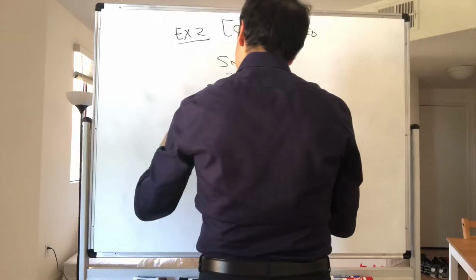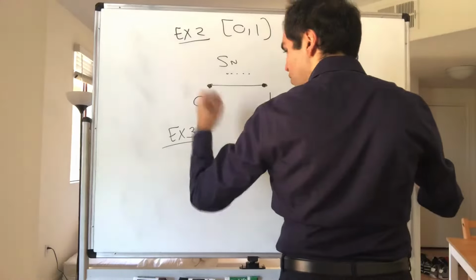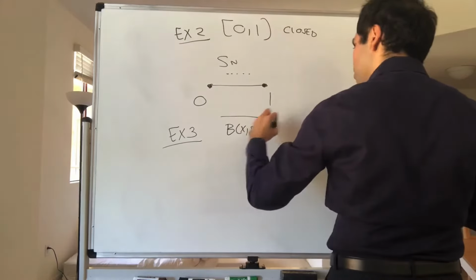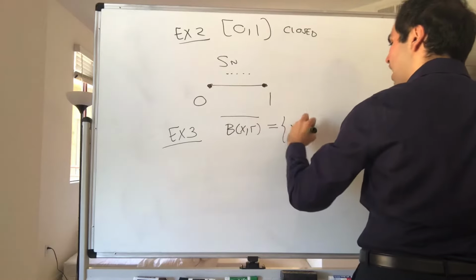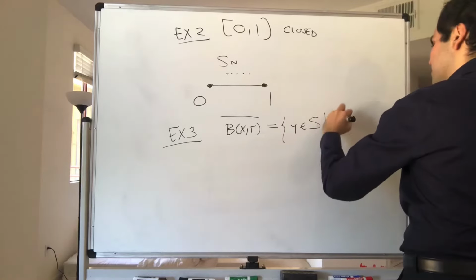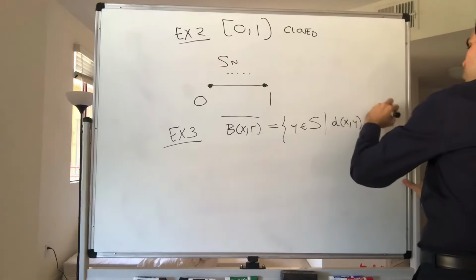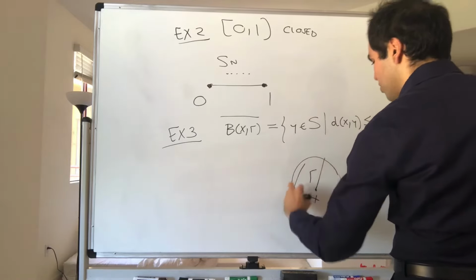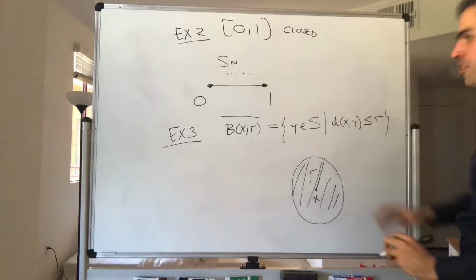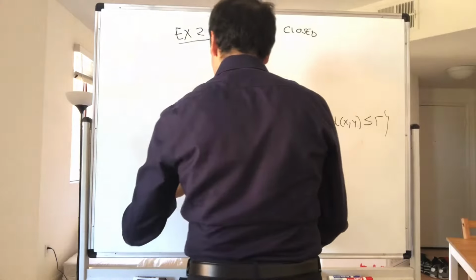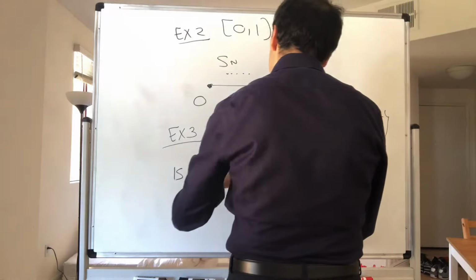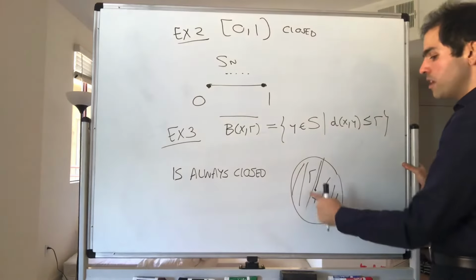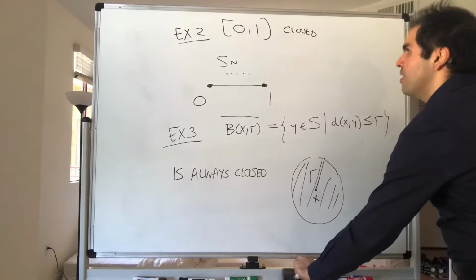But for instance, there's another thing. In general, the closed ball B(x, r) bar, which is the set of points y in S such that the distance between x and y is less than or equal to r. So again, just a closed ball as you know it, so everything here, including the boundary, this one is also closed. If you have any sequence in that closed ball that converges to something, the limit is also in the closed ball.